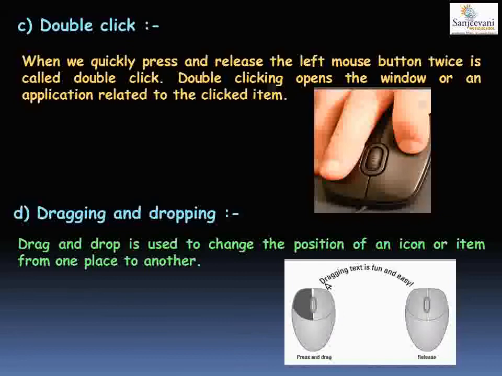You can see in the image, dragging text is fun and easy. Yes, you press on a particular item, you drag it to a different place and you release the mouse button. This is dragging and dropping. So what are the four mouse actions? The first one was left click, the second one was right click, the third one double click, and the fourth one was dragging and dropping.